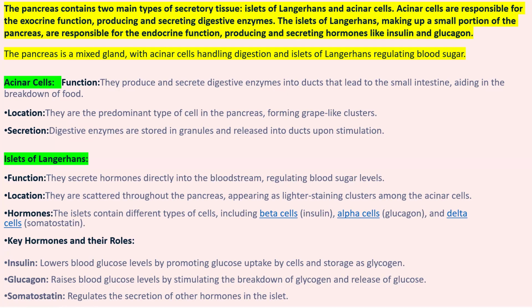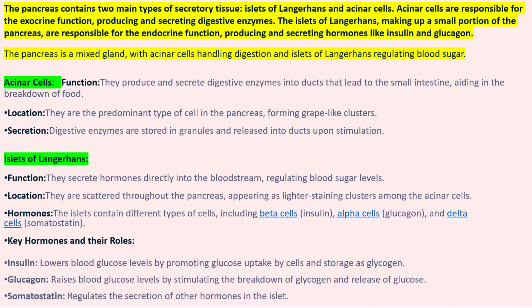Islets of Langerhans are scattered throughout the pancreas, making up a small portion of it, and are responsible for the endocrine function, secreting hormones. Acinar cells have exocrine function. A for acinar, exocrine function. They produce and secrete digestive enzymes stored in zymogen granules and release them into pancreatic ducts that lead to the first part of the small intestine, the duodenum, and help in the breakdown and digestion of food. This is the function of acinar cells, meaning exocrine function.